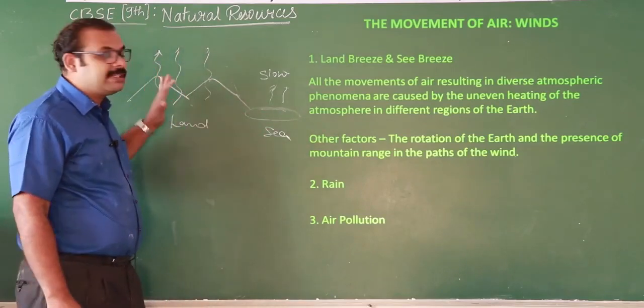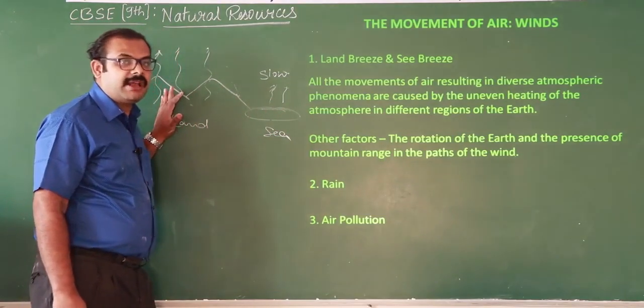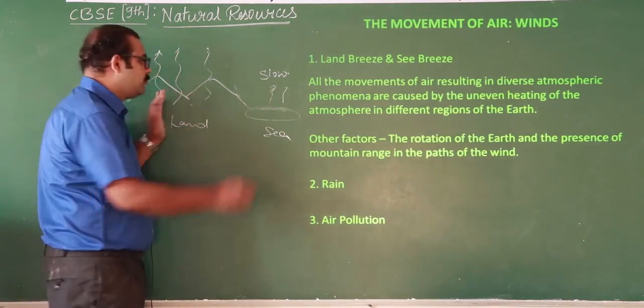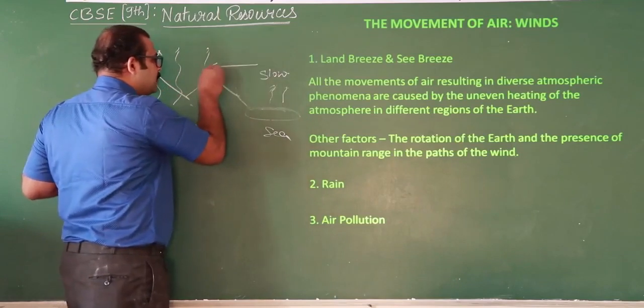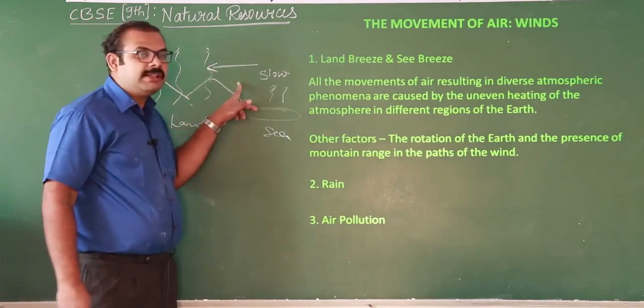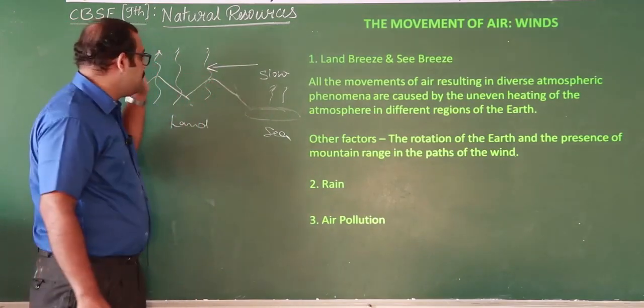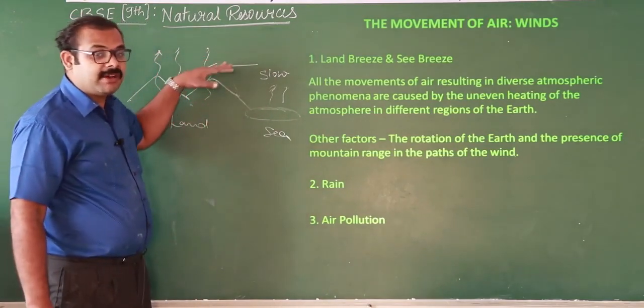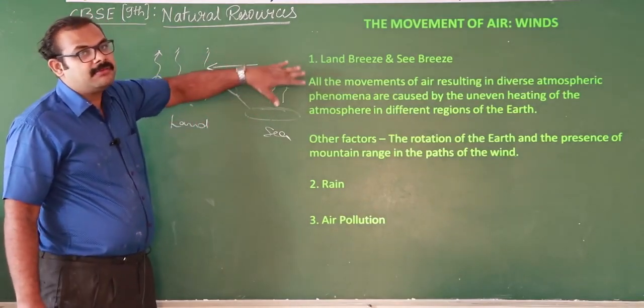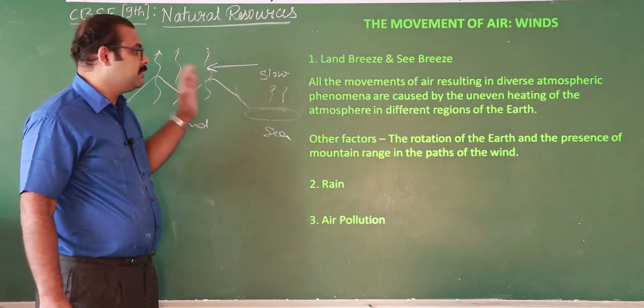So because there is a difference in the pressure, the air blows from sea to land. This occurs during the daytime, because during the daytime the air rises upward fast in the land compared to sea.